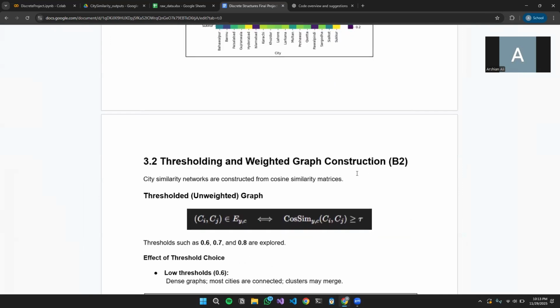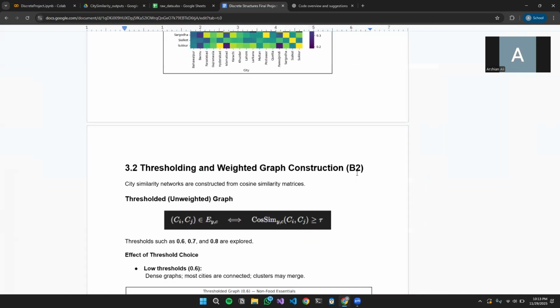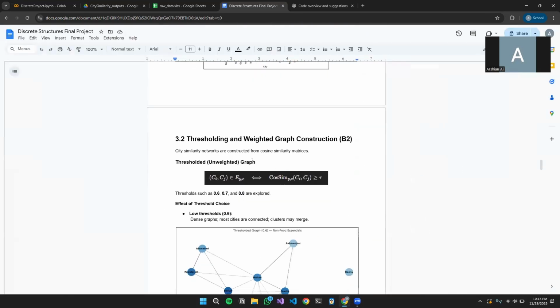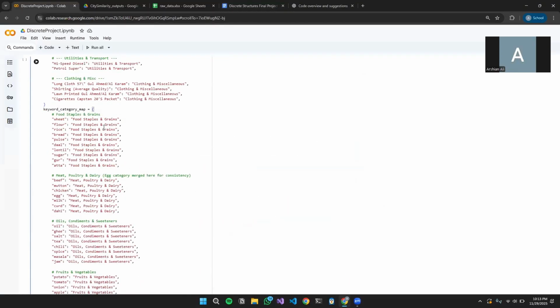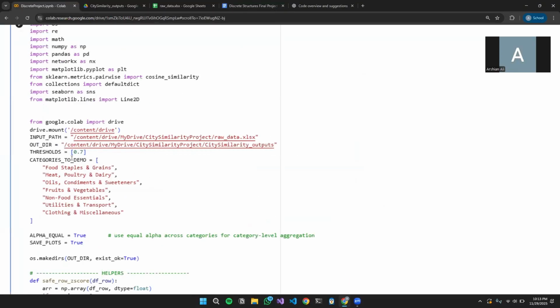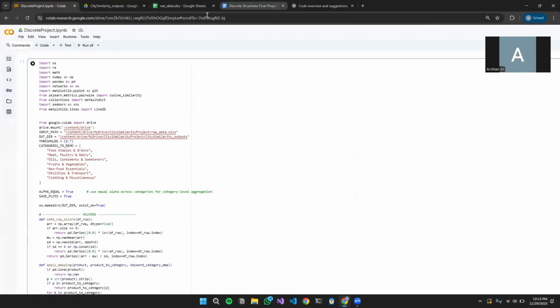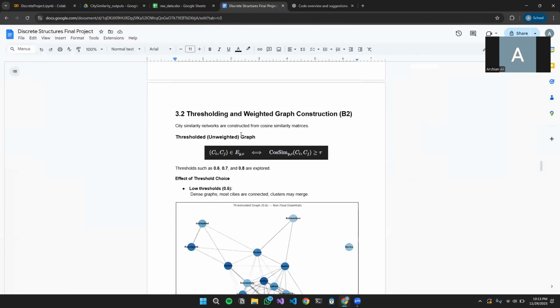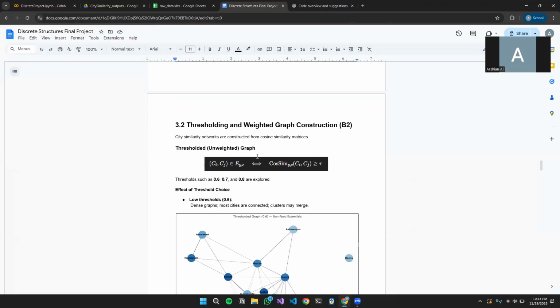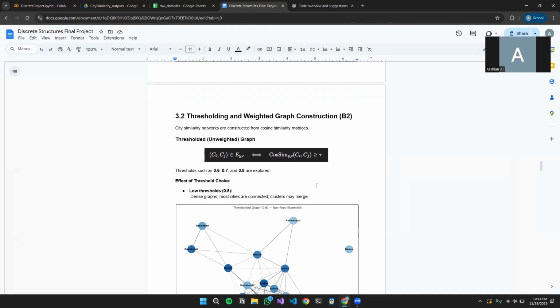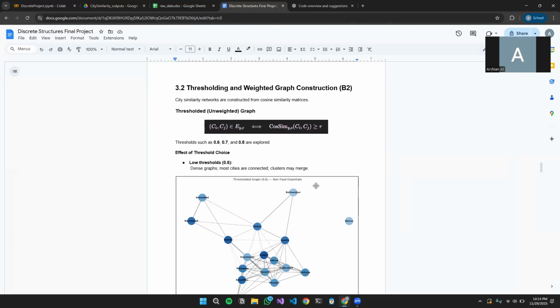After that, we had to generate graphs based on a certain threshold. The threshold in our code was to be decided over here, where we put our threshold for a certain calculation, and we calculate the threshold-based matrices. What threshold means is that the cosine similarity for two cities is calculated, and if it is greater than or equal to that threshold, only then we generate an edge between those cities on a graph.